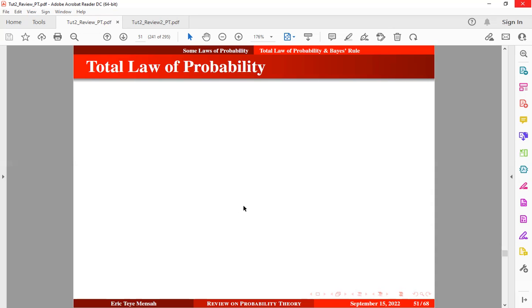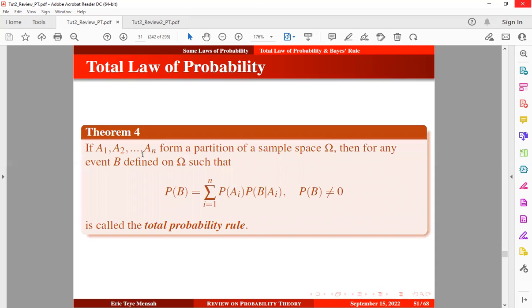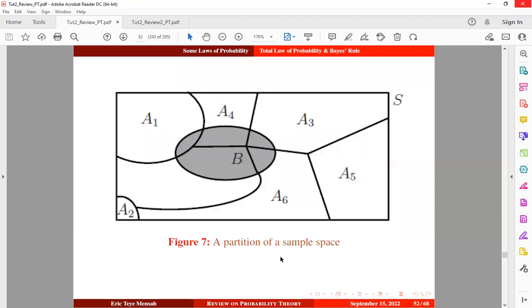the following theorem. In this theorem, if a finite sequence of events form a partition of a sample space, then for any event B defined on the sample space, we can express the probability of B in this form, which is going to be the sum of the multiplication rule terms. Then we can say that this is the total probability rule for this event, okay? So in order to understand this better, let's take a look at this scenario.